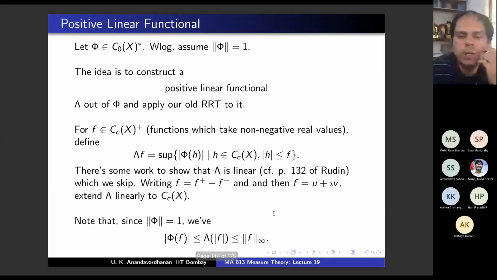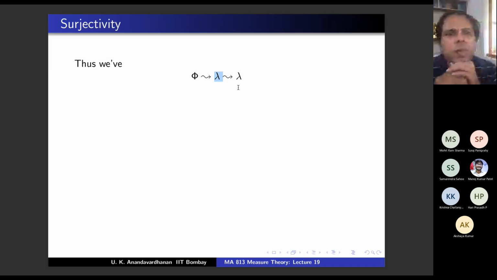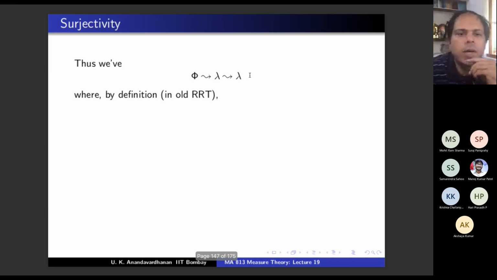Is there a question? No, sir. Okay, so out of phi, you got a capital lambda. This is capital lambda. One more typo. Out of phi, you got a capital lambda, and out of capital lambda, you are going to get a small lambda. What is this small lambda? This small lambda is the measure that you are getting out of the old RRT.